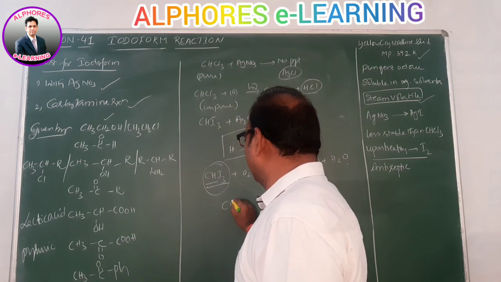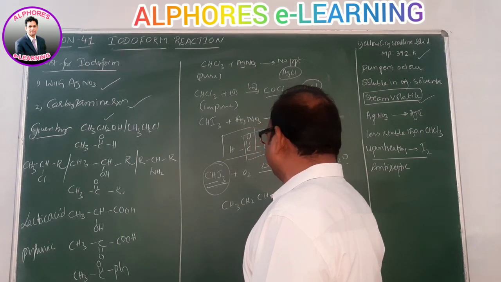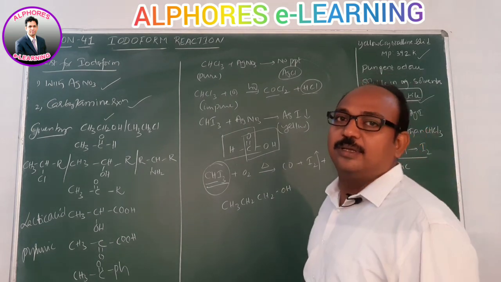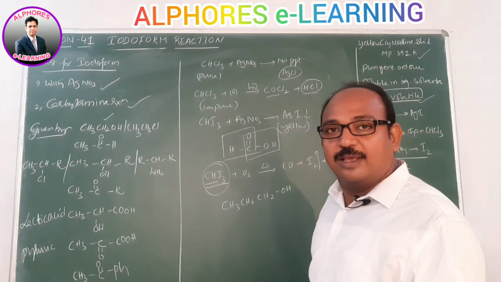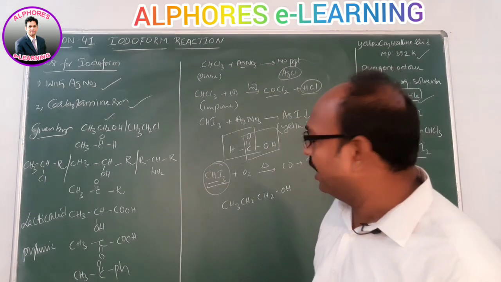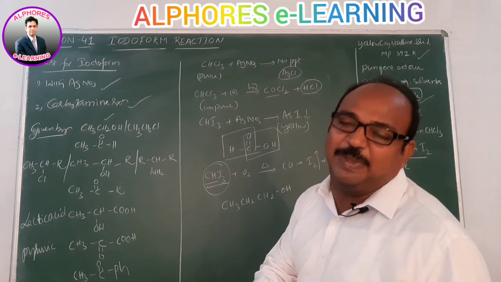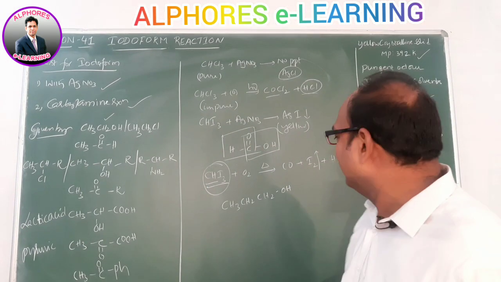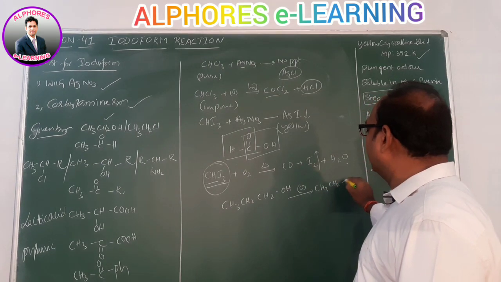Why? Let us see. I am going to consider propyl alcohol, which consists of 3 carbons. Now, because halogen in the first step acts as an oxidizing agent, upon oxidation what are we getting? Propanal.